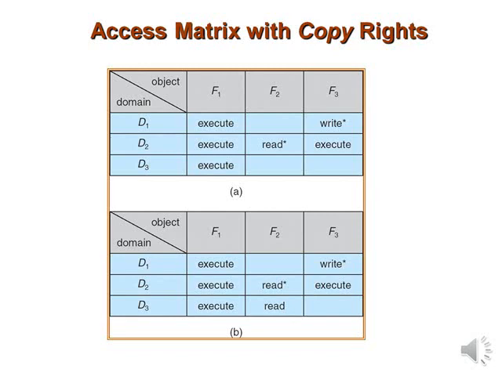So this is regarding the copy right. If you want to implement the concept of the copy right, then we need to append the operation with the asterisk symbol. So far we have gone through the read operation, the write operation, the basic execute operation, and the pointer between the domain and the object. Also we have seen the concept of switch between the two domains and also the copy access right.